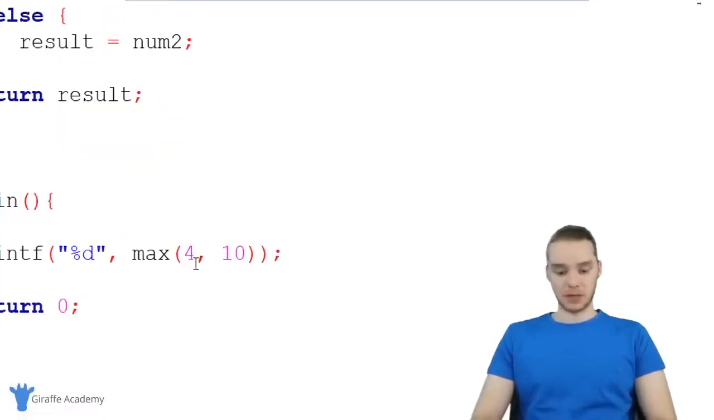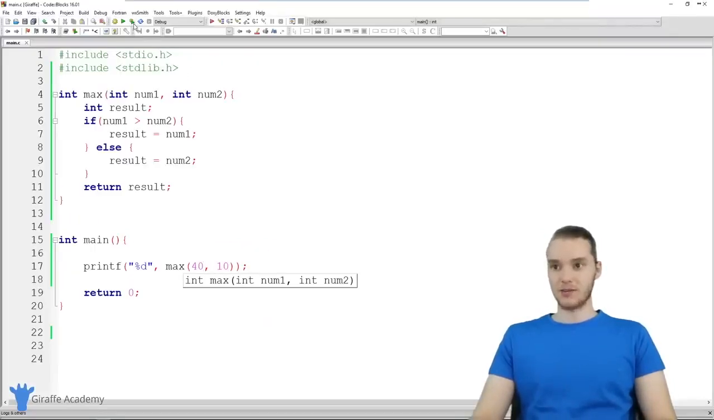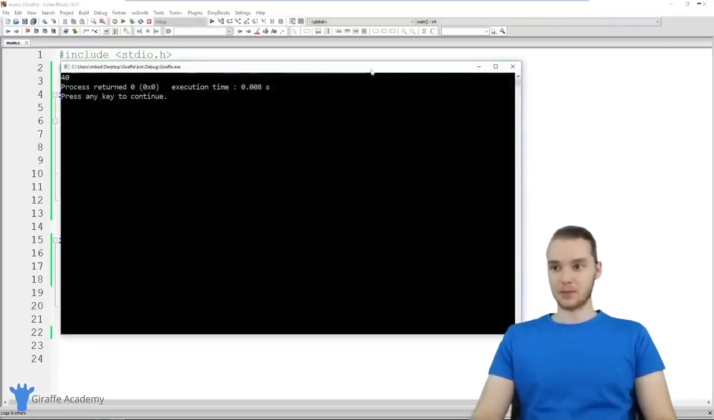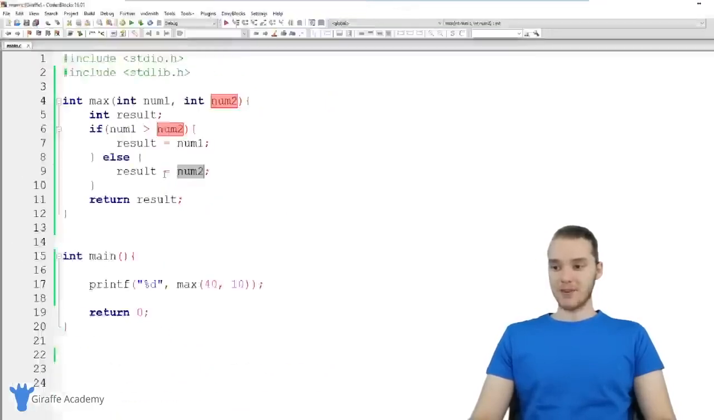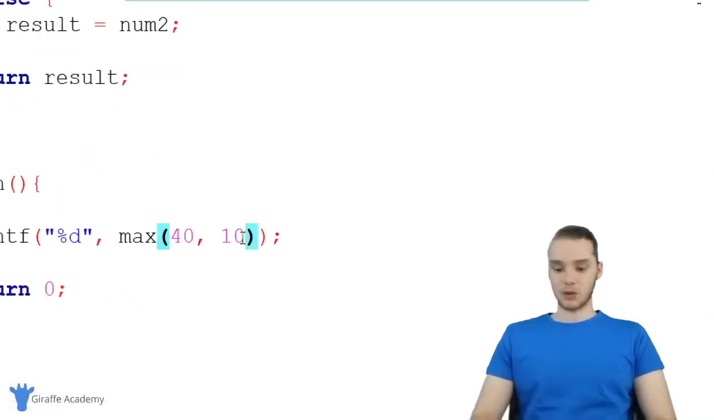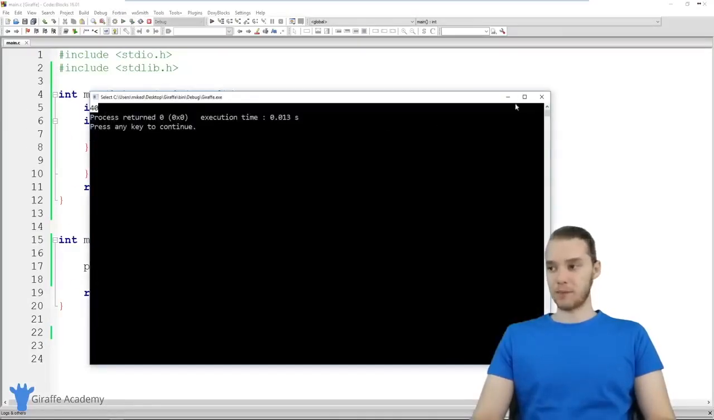Let's try it with the other numbers. So let's make the first number bigger. So now we have 40 and 10. So this should give us 40 back. Awesome. So over here we have an awesome function, right? We're basically checking to see if num1 is greater than num2. If it is, then we're going to return num1. Otherwise, we're going to return num2. And it's important to note that even if I made these equal, so if I made it 40 and 40, we're still going to get back the correct answer. So it's still going to give us 40 back.